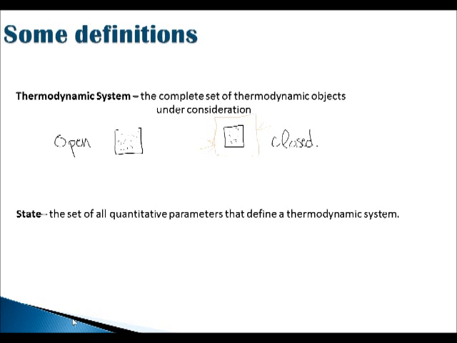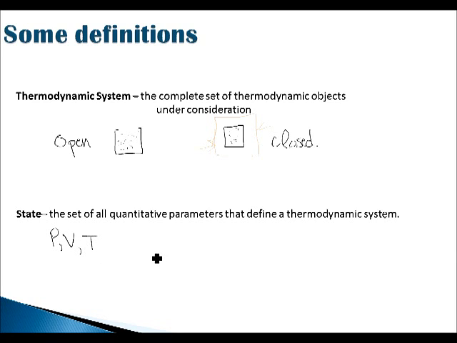Another one is the state of a system. And the state is the set of all quantitative parameters that define a thermodynamic system. Okay, so what are some examples of those thermodynamic parameters? Well, as an example, we can have a gas with given pressure, volume, and temperature.